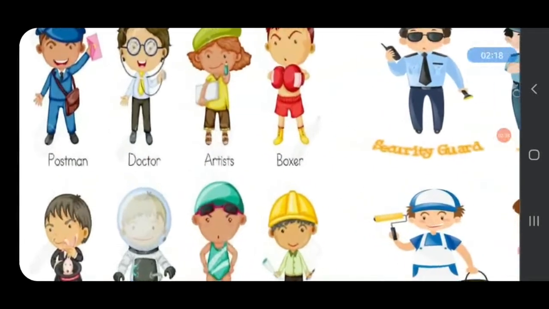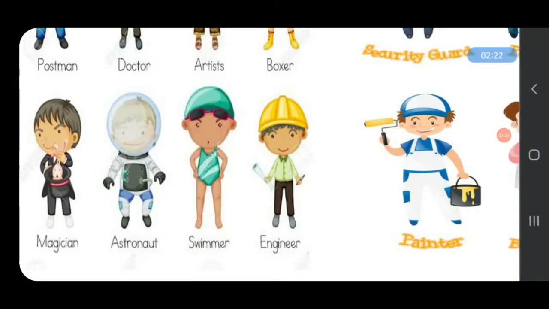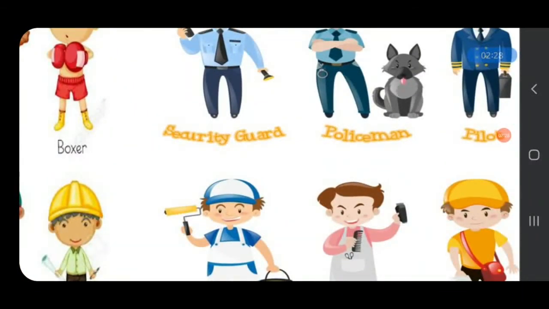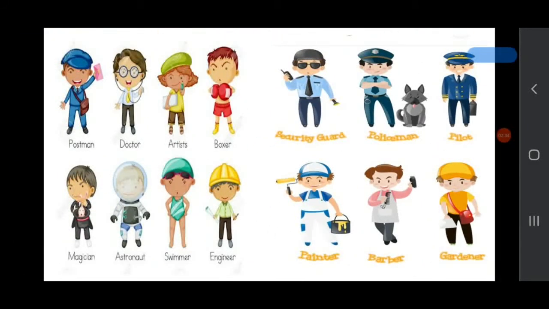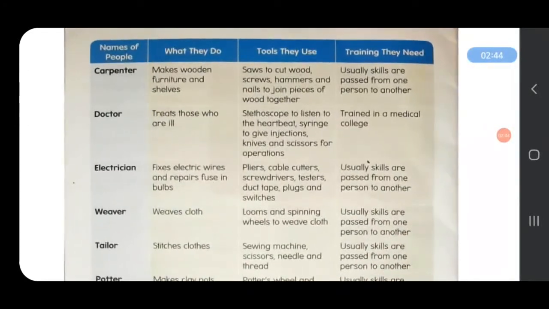Postman, doctor, artist, boxer, magician, astronaut, swimmer, engineer, security guard, policeman, pilot, painter, barber, and gardener. And now we will see some jobs which need skills and their tools, and some jobs which need training and their tools. First is carpenter.